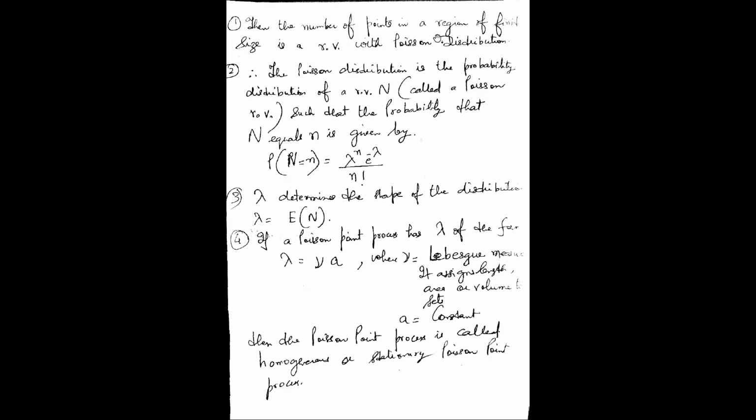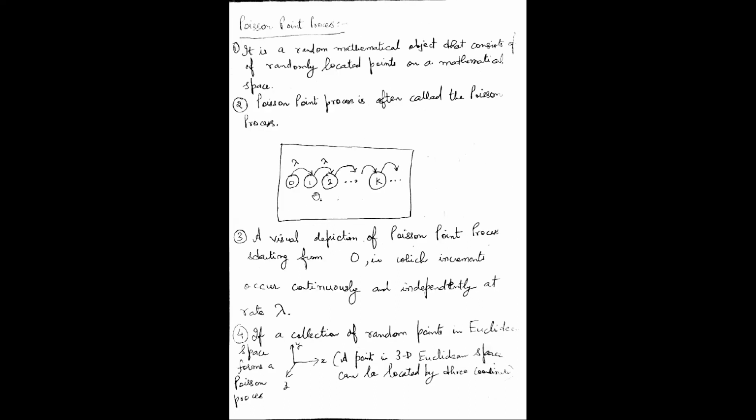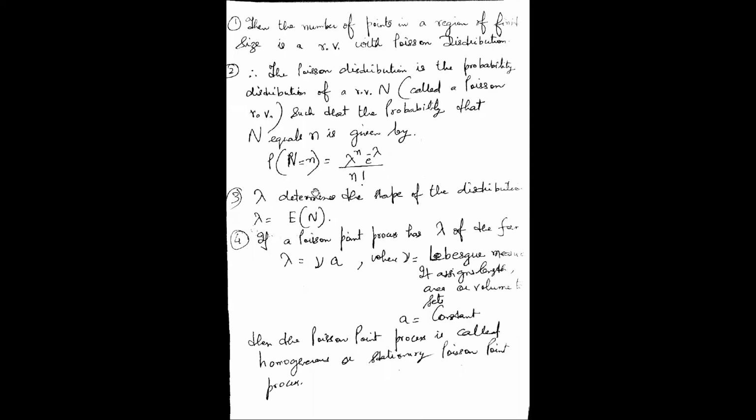Then the number of points in a region of finite size. Now, these points will form what we call a Poisson random variable, right? Then the number of points in a region of finite size is a random variable with the Poisson distribution. What was the Poisson distribution? We have already done one numerical also, and I have stated the definition and the formula for the Poisson distribution. Now, again, I am repeating the same thing.